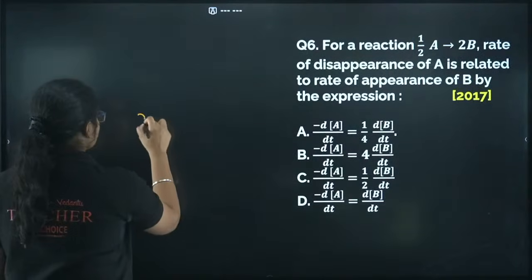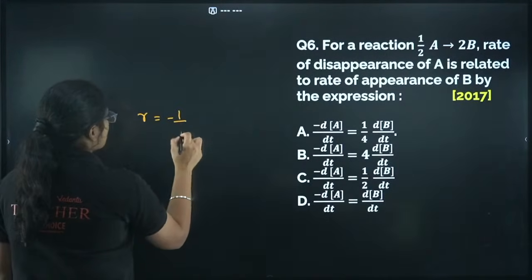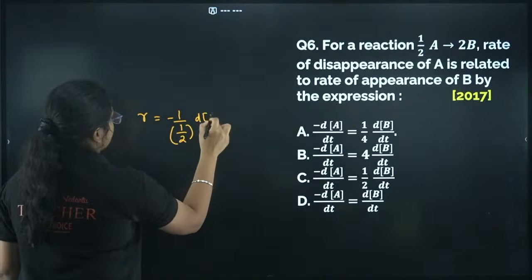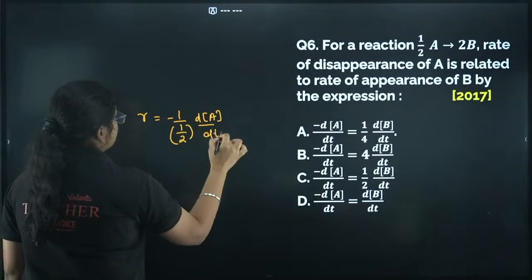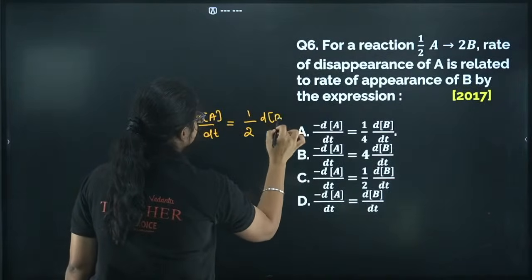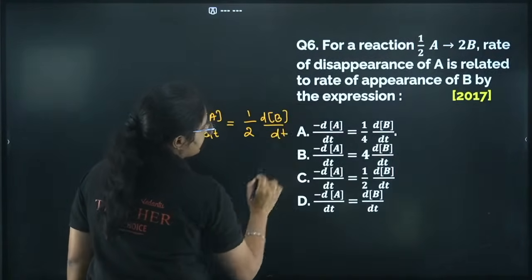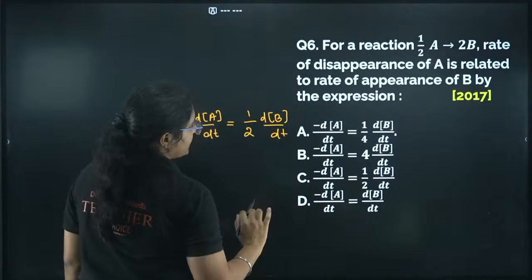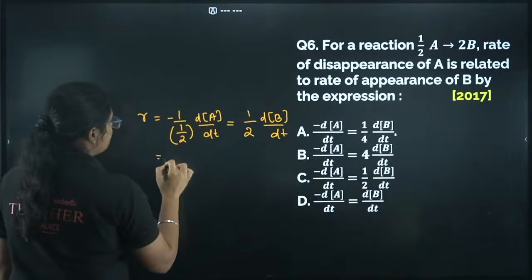So what is rate here? Rate will be equal to minus 1 by 1 by 2 dA/dt, which is equal to 1 by 2 dB/dt. You see, in the question on the left hand side we have minus dA/dt.